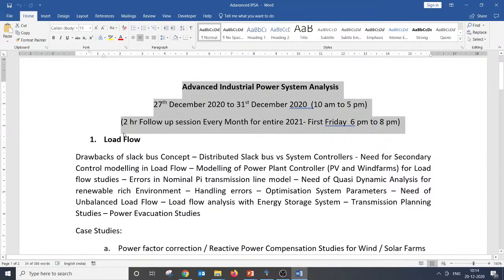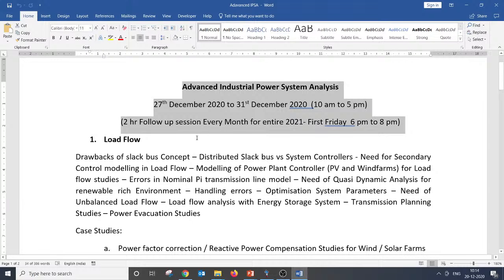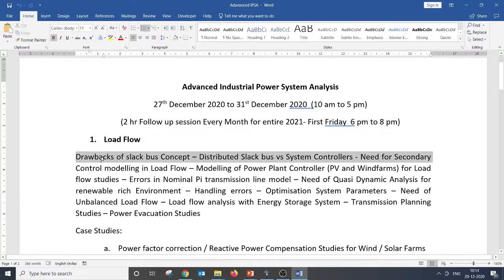We have 5 topics, as you have seen in the poster: load flow, short circuit, relay coordination, arc flash, and harmonics. This is not for beginners, this is an advanced level. It is going to talk about drawbacks of the slack bus concept. Everyone uses a slack bus concept for load flow. Where it is not applicable, whether to go for a distributed slack bus or for system controllers? In an isolated system it is recommended to go for system controllers, and for large interconnected systems it is advisable to go for a distributed slack bus.